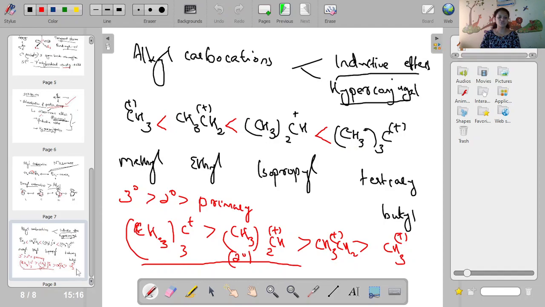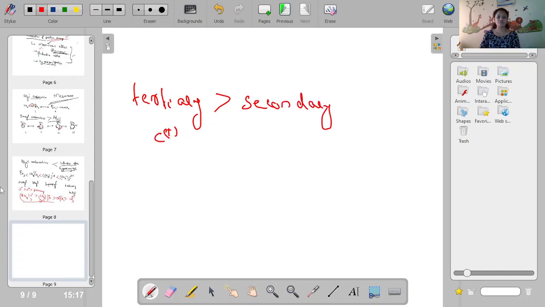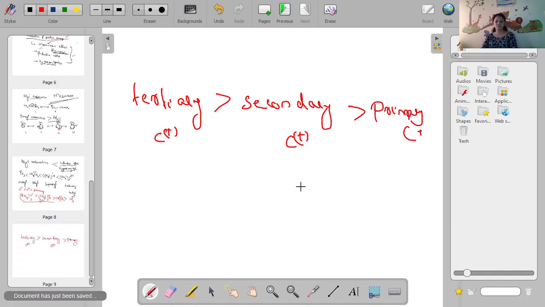You should remember the order of carbocations. What will the stability of carbocations always be? Tertiary carbocations are more stable than secondary carbocations, which are more stable than primary carbocations. Tertiary greater than secondary greater than primary.